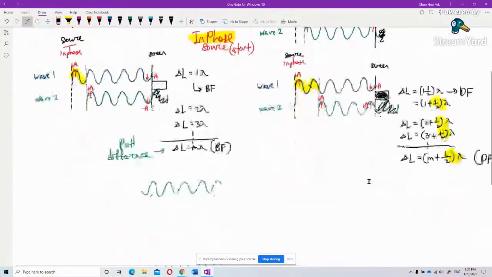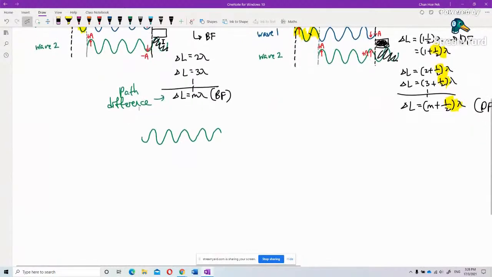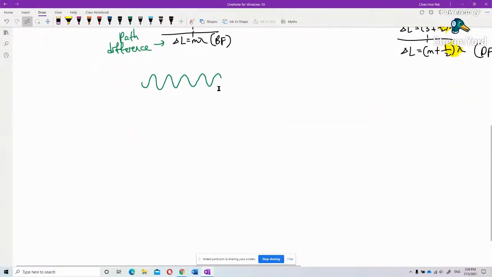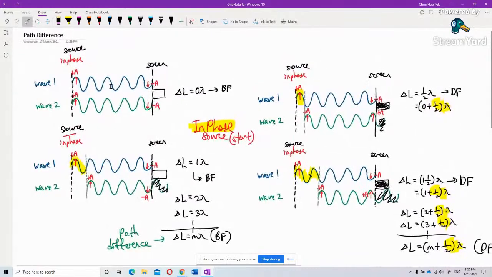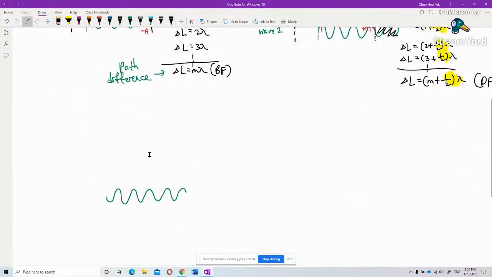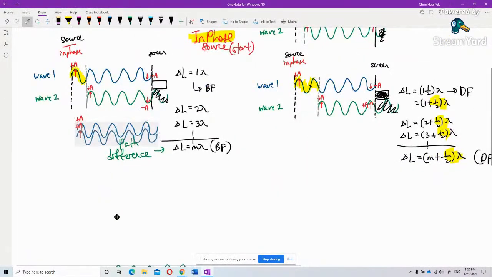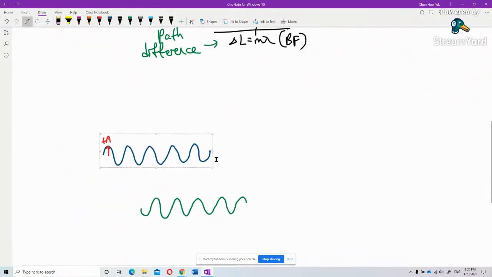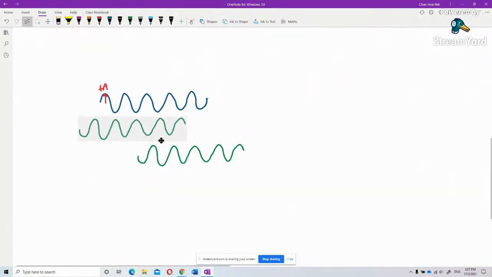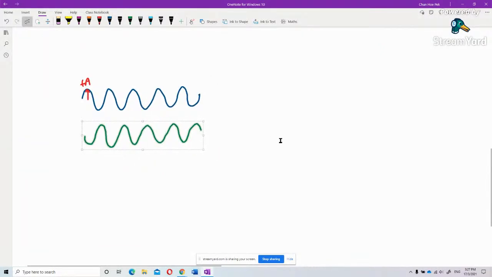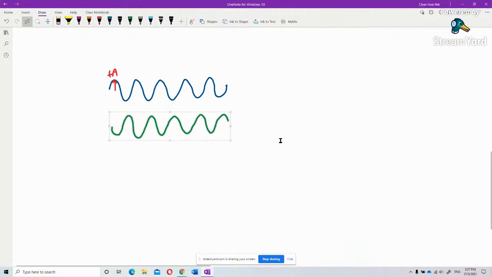I have to redraw this all over again. Antiphase, I think you can guess, but never mind. I can show one example. Antiphase means it starts off with a different direction. Okay, I need to copy this, and then I need to draw. Where should I paste? I should paste over here. Okay, now let's look at this one.